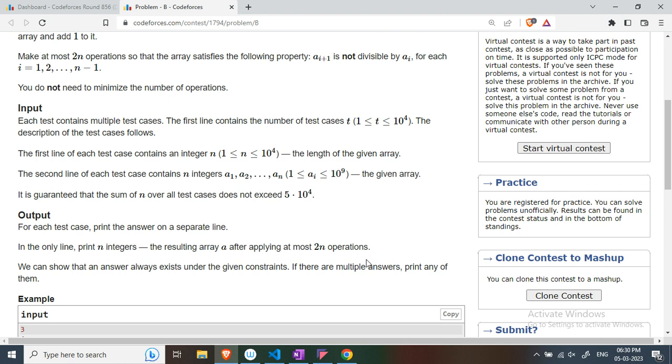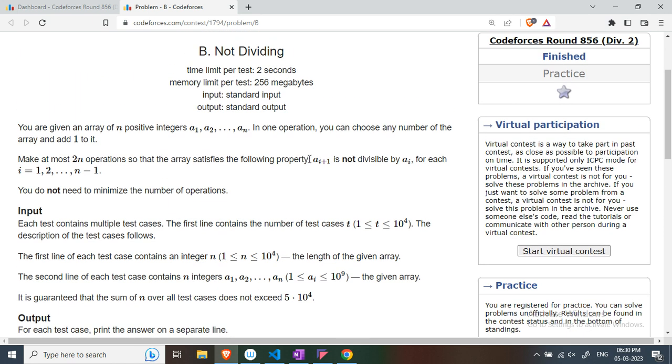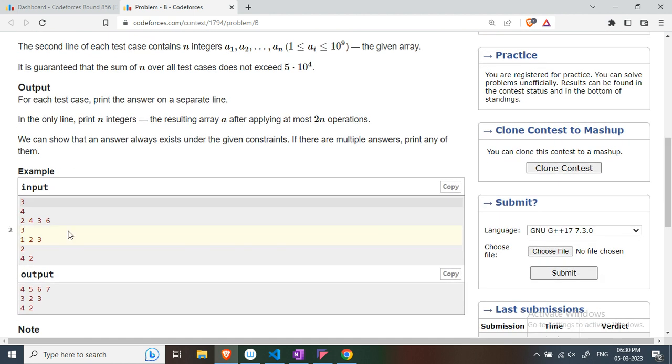Okay. So what will be the output of our final question? The output will be an array that satisfies this property: a(i+1) is not divisible by a(i). Okay, so let's see in the first test case how we are getting the answer.